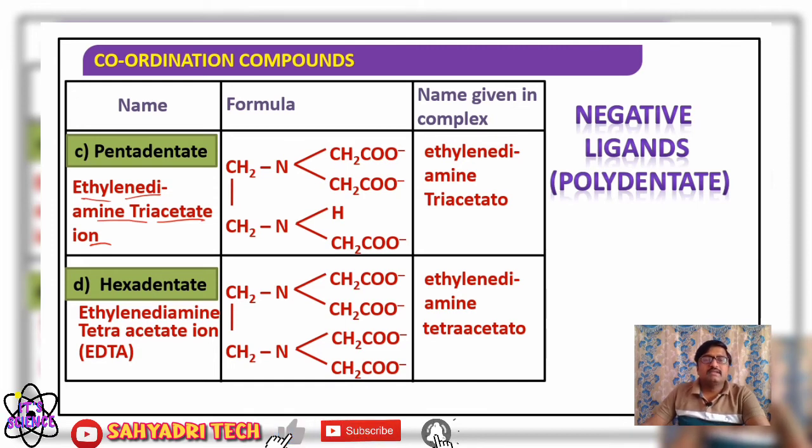Then if I consider ethylenediamine triacetate: ethylene, CH2, carbon is tetravalent, right? So on one carbon there is one nitrogen, and on the second carbon also there is one more nitrogen.